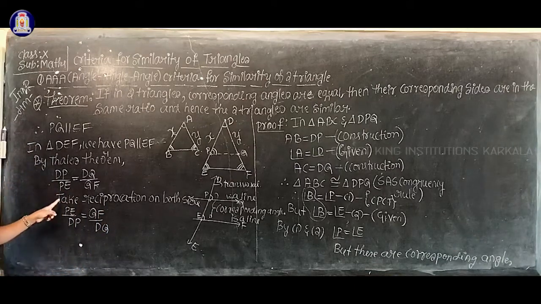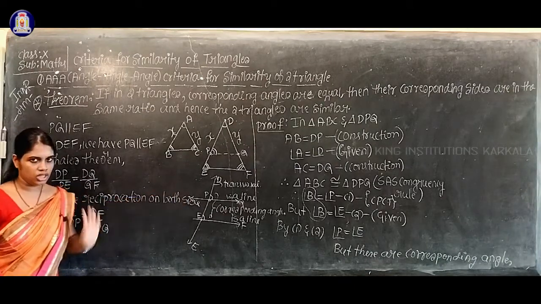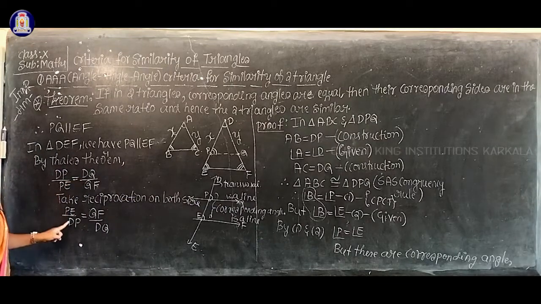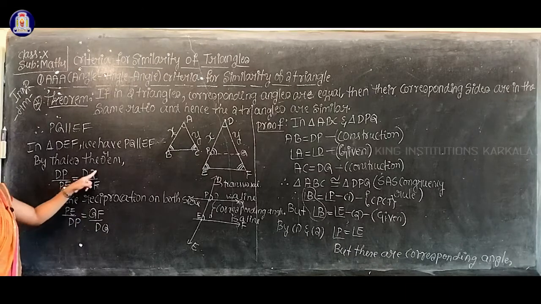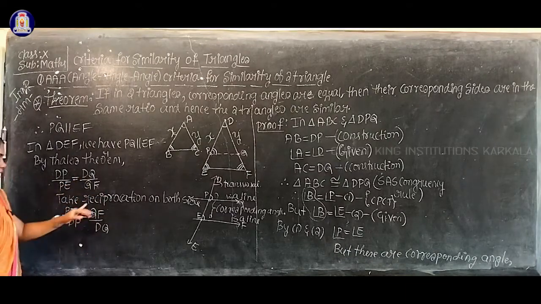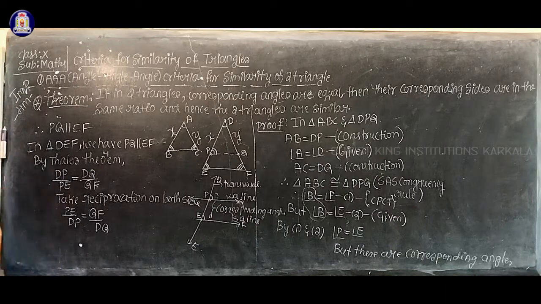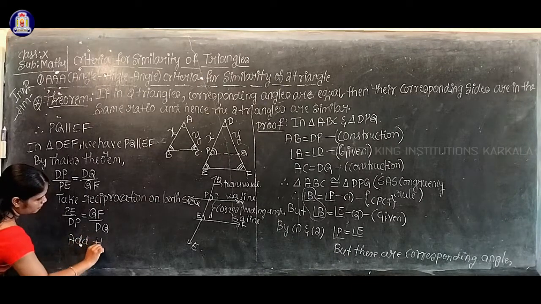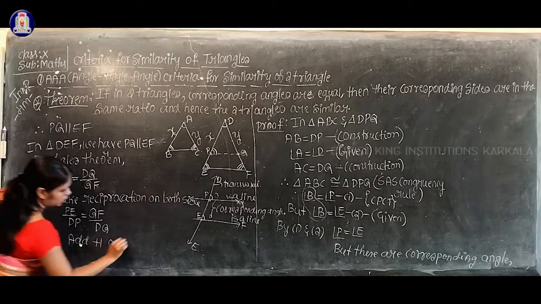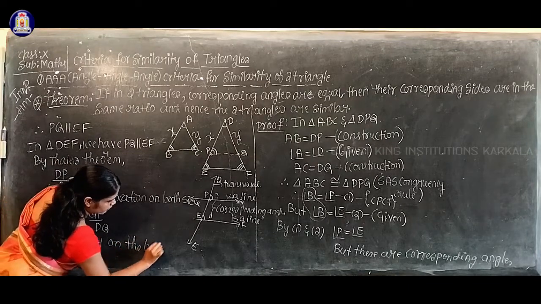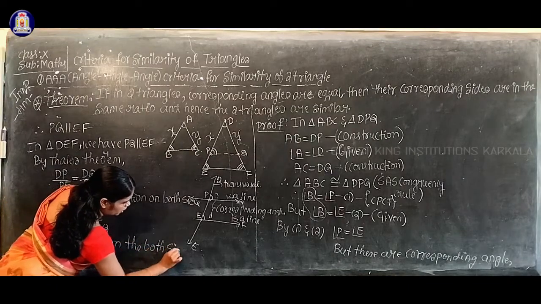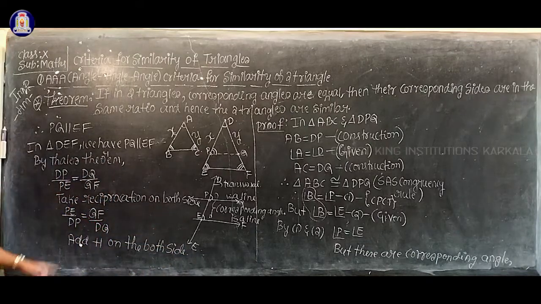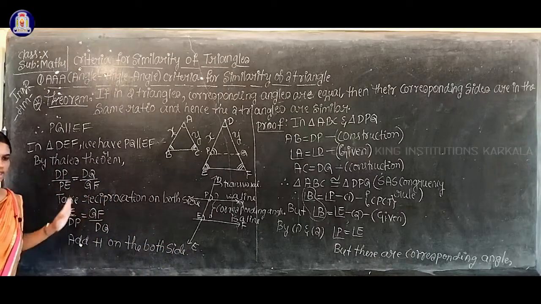First step, take the reciprocal on both sides. DP by PE will become PE by DP, and DQ by QF will become QF by DQ. Now what to do? Now I'll add 1 on both sides. Add 1 on both sides.